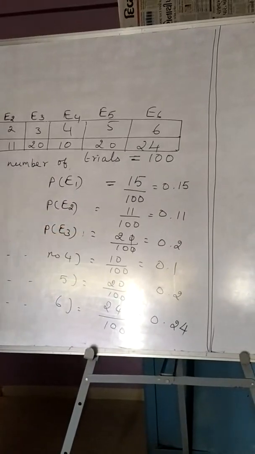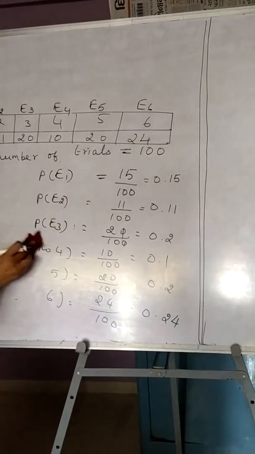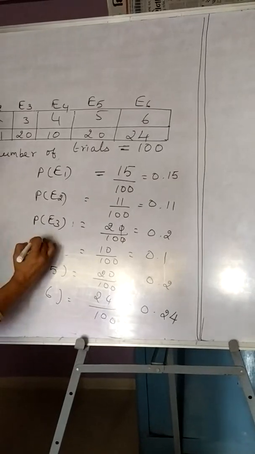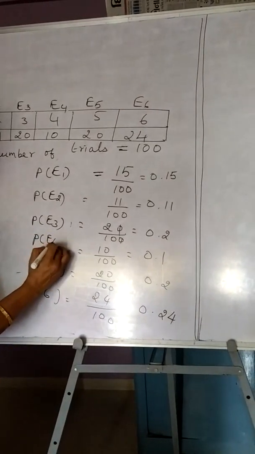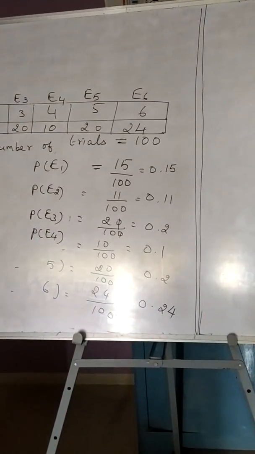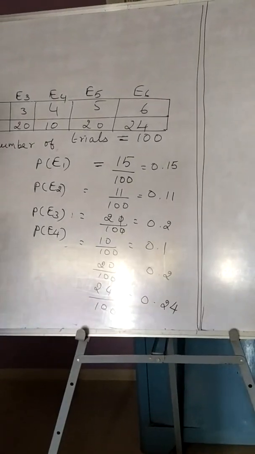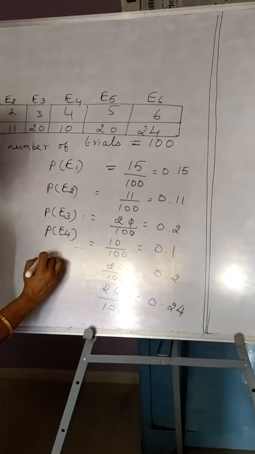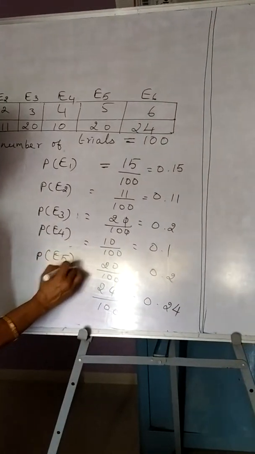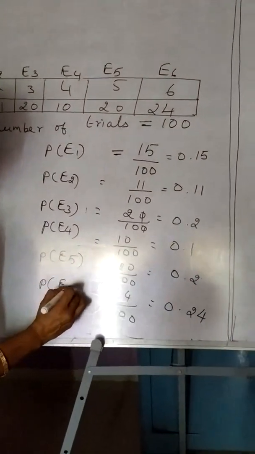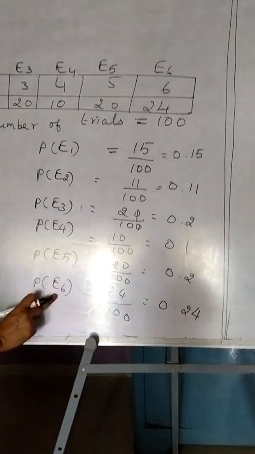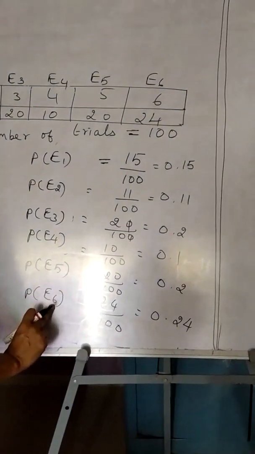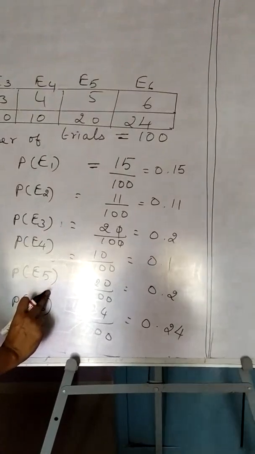If you want, you can use any alphabet you like, but we should mention what we have taken. So here I said orally what I have taken. E stands for event: event of getting number 1, event of getting number 2, 3, 4. E5 is the event of getting number 5, and E6 is the event of getting number 6. So it is the probability of getting number 6, probability of getting number 5.